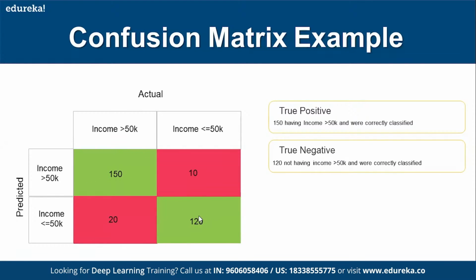And this 150 is the true positive: having income greater than 50K and correctly classified. Similarly, true negative, 120 not having income greater than 50K and correctly classified. In this green one, both your actual as well as the model's prediction are the same. This is the dissimilarity part. This is what you get.